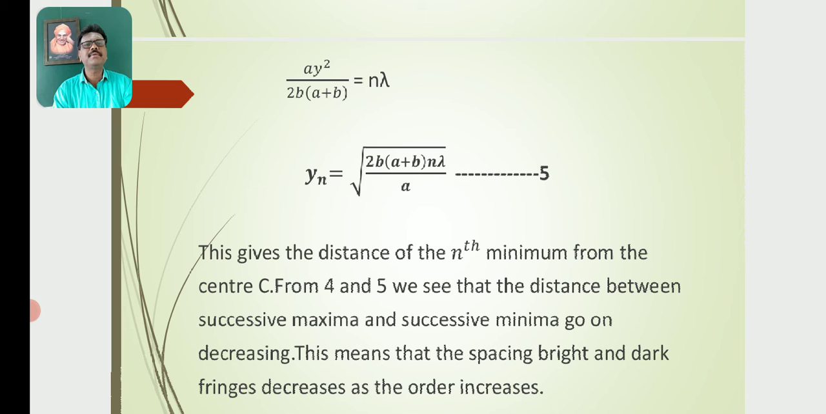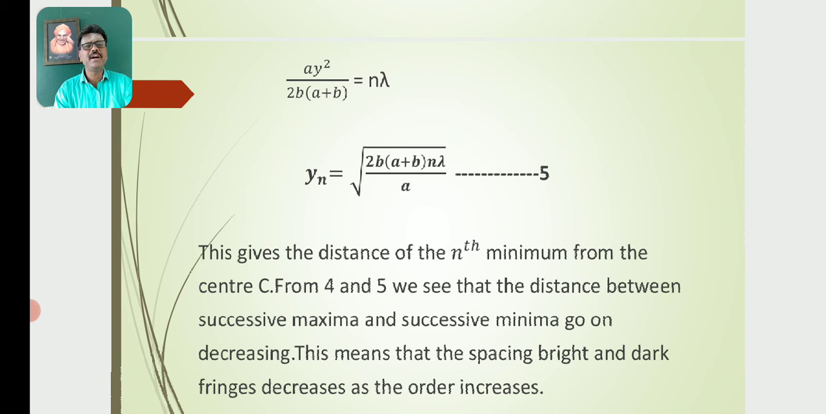Then y1 is equal to the root of 2b (a plus b) n lambda by a. Let this be equation number 5, the positions of the minima in the diffraction pattern. So the above equations, equations 4 and 5, give the positions of the maxima and minima from the center C. This gives the distance of the nth minimum from the center C.